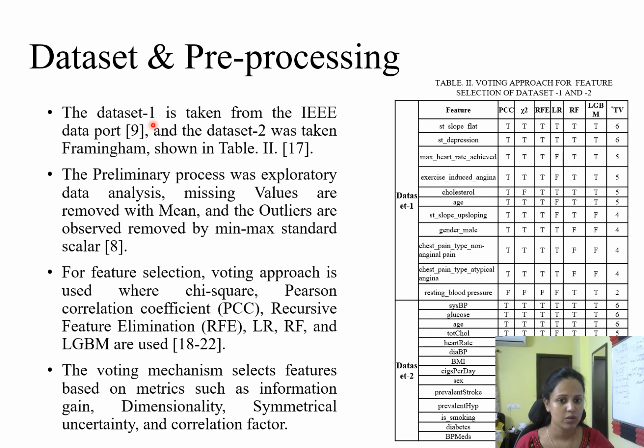In dataset one, 561 data instances are patients without CAD, so they are healthy, and 629 patient instances are with CAD. So it is slightly imbalanced data, but it is fine for modeling. But in dataset two, we can see a huge imbalance. 3,179 patient instances are without CAD, so they were healthy, and only 572 patients are with CAD. So this is a very high imbalance in the data.